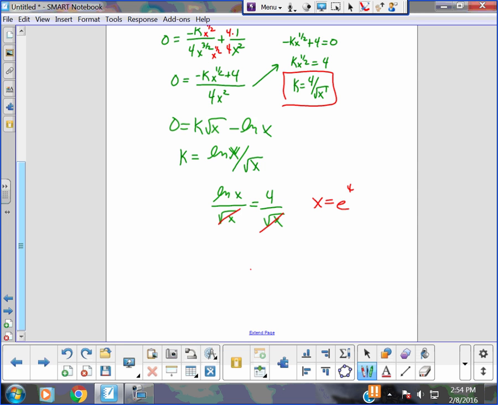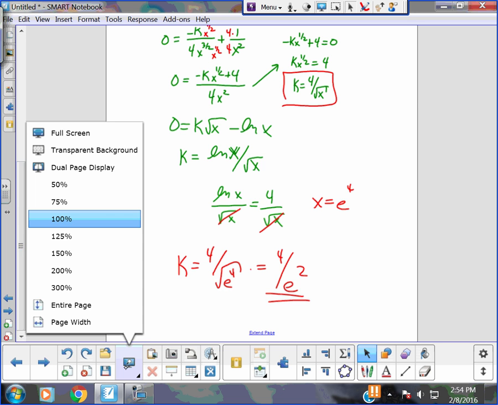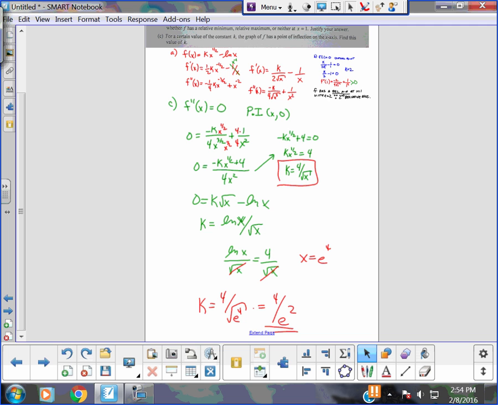You could use the other one. It doesn't matter. I think that one's easier. So k is what? 4 over the square root of e to the 4th, which is 4 over e squared. And again, a lot of paper, a lot of writing. Do you agree? But there it is.